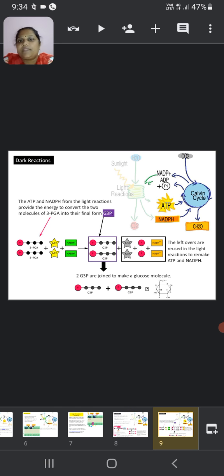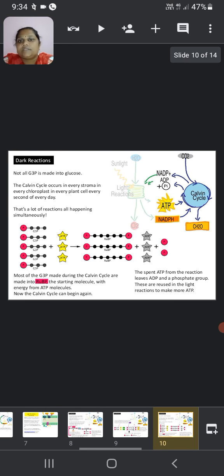The ATP and NADPH from the light reactions provide the energy to convert the two molecules of 3-phosphoglycerate into their final form. Then G3P is made into glucose. The Calvin cycle occurs in every stroma, in every chloroplast, in every plant cell, every second of every day.